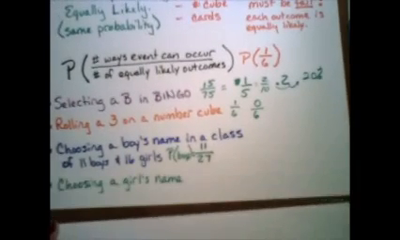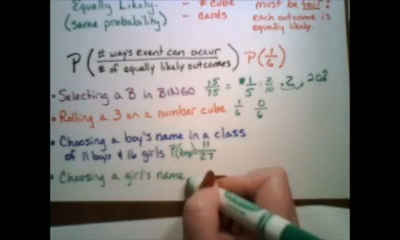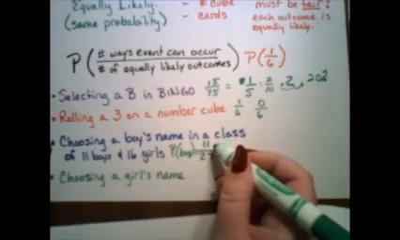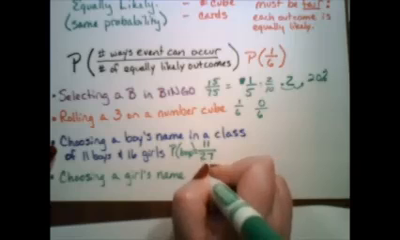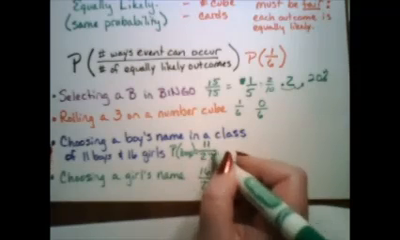And then the probability of choosing a girl's name, there you have that complementary result again. So this is essentially the probability of not choosing a boy, and that's going to be 16 out of 27, knowing that 11 plus 16 is 27.